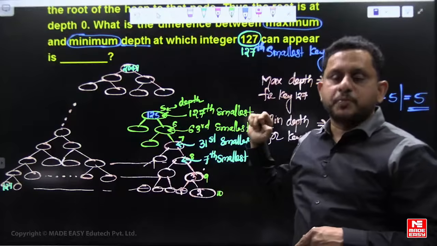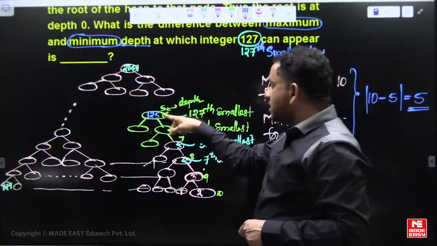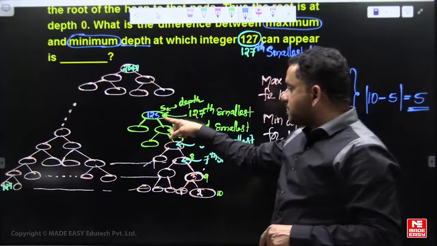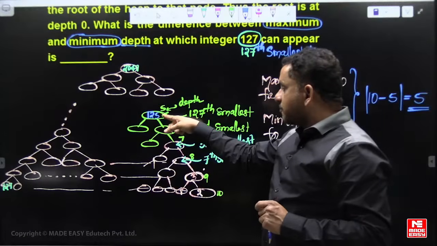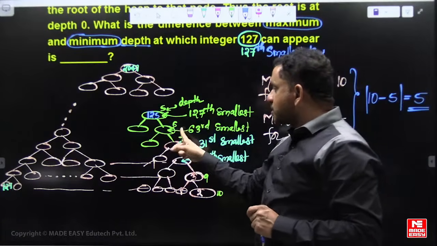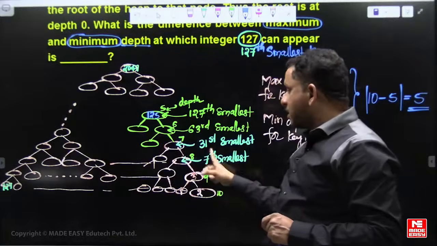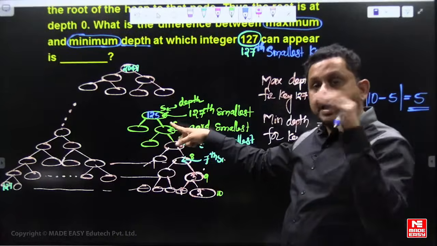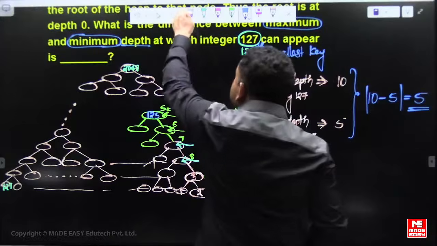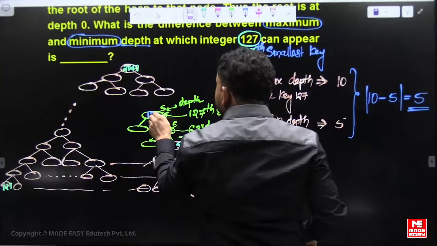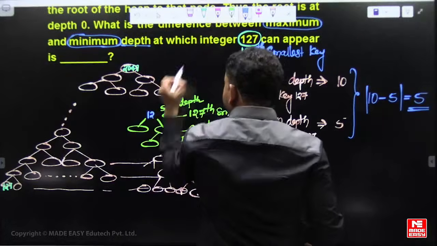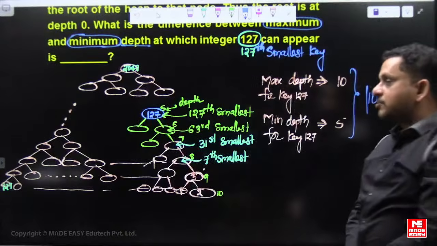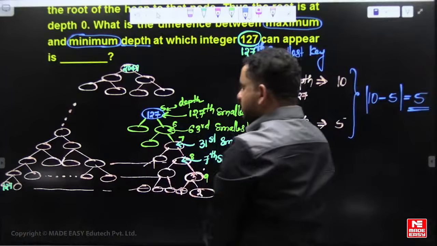But when you deal with the smallest key in a max heap or the largest key in a min heap, you need to think about it properly, because to satisfy the max heap property, this node has total 126 descendants. 126 descendants means 126 keys should be less than this one. So this should be at least the 127th smallest.